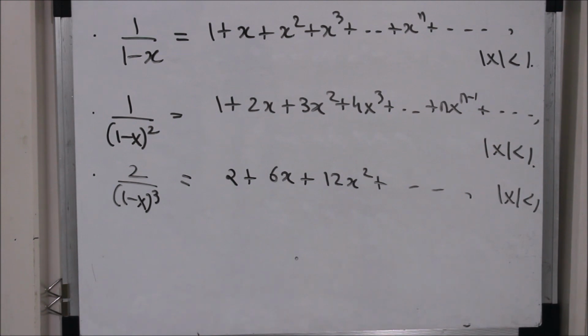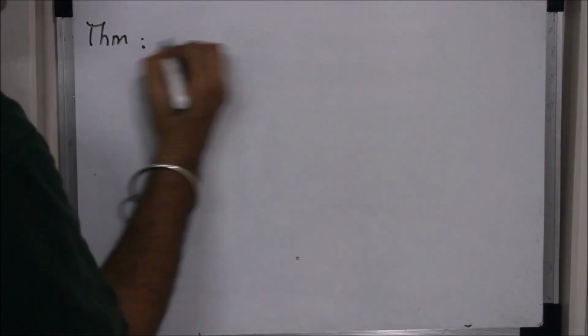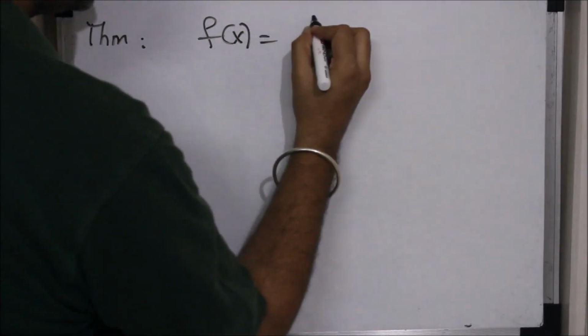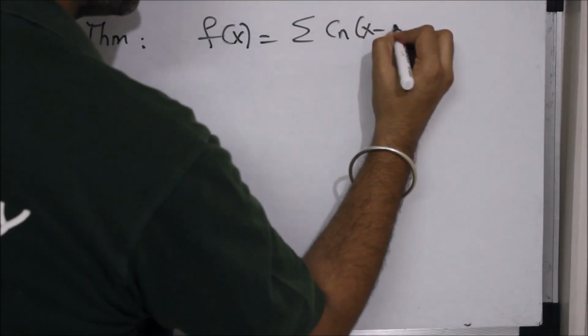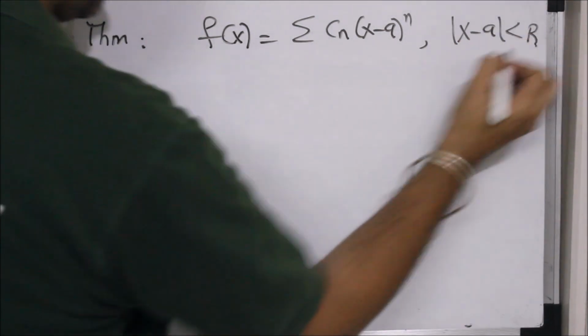So that's one thing. And let's go for the final theorem, which is nothing but integration. How power series behaves with integration is the same thing. If you have a function which has a power series representation, and I want to integrate that function, suppose the representation holds for all mod of x minus a less than r.